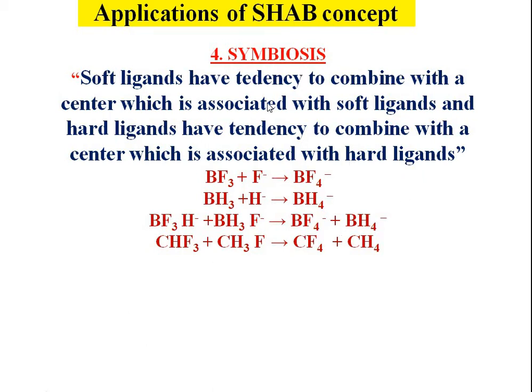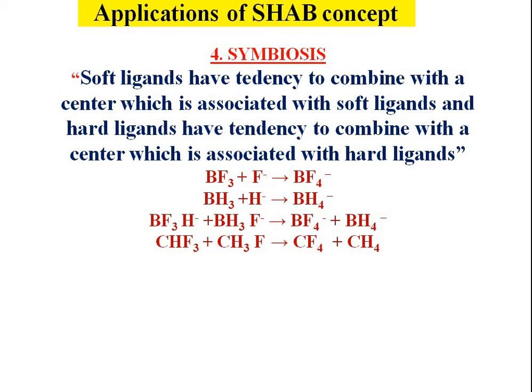Soft ligands have a tendency to combine with a center which is associated with soft ligands, and hard ligands have a tendency to combine with the center which is associated with hard ligands. We explain it with the help of an example. BF3 reacts with fluoride to form BF4 negative. In the same way, BH3 reacts with hydride ion to form BH4 negative.